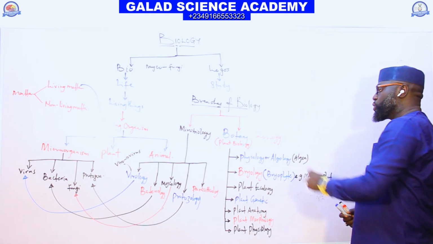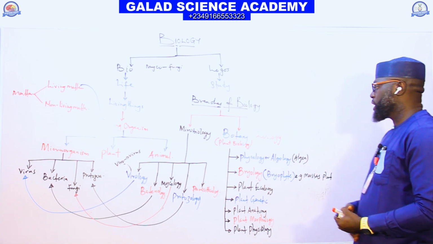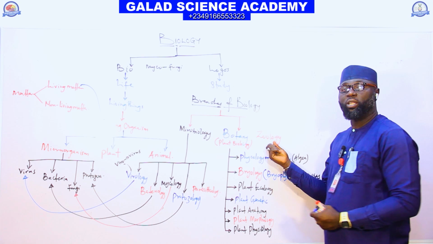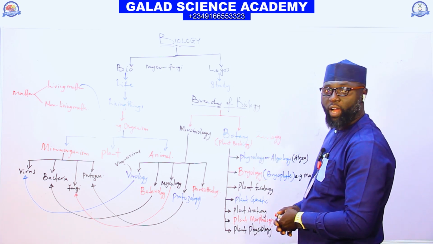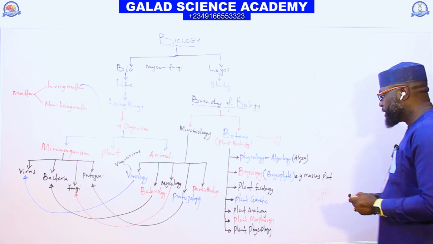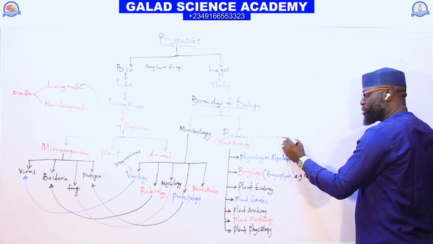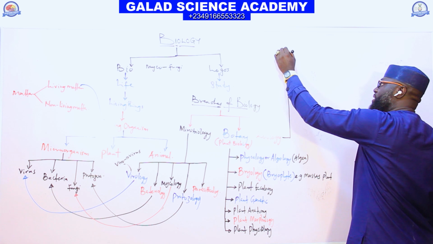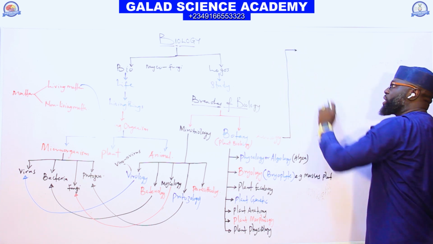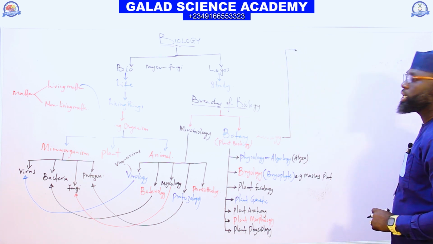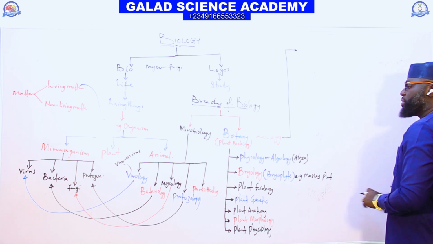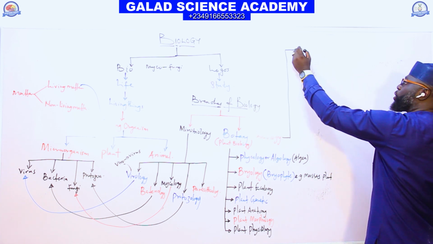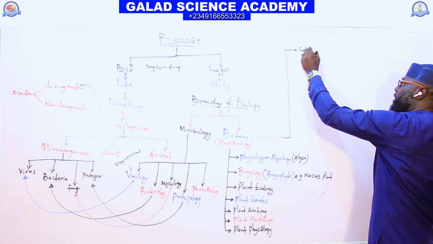Now the last one is zoology. This is the aspect of biology that deals with the study of animals. And zoology is also divided into several branches. The first one under zoology, we have what we call cytology.